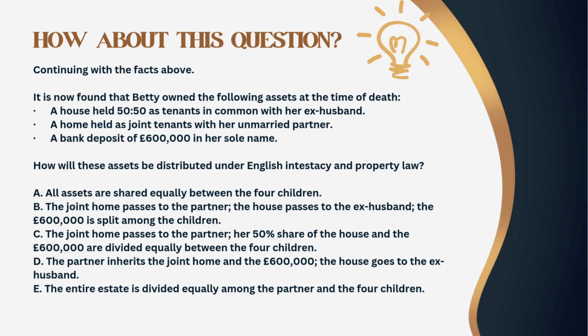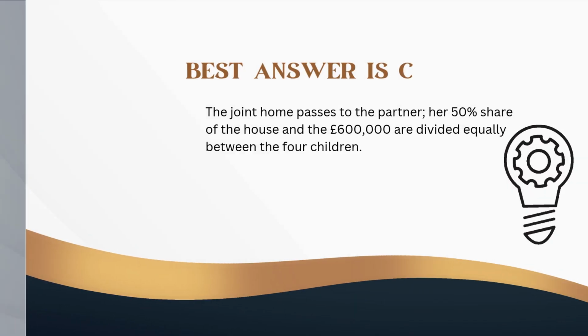A. All assets are shared equally between the 4 children. B. The joint home passes to the partner, the house passes to the ex-husband, the £600,000 is split among the children. C. The joint home passes to the partner, her 50% share of the house and the £600,000 are divided equally between the 4 children. D. The partner inherits the joint home and the £600,000, the house goes to the ex-husband. E. The entire estate is divided equally among the partner and the 4 children. The best answer is C.